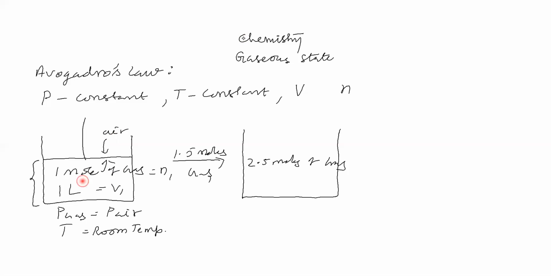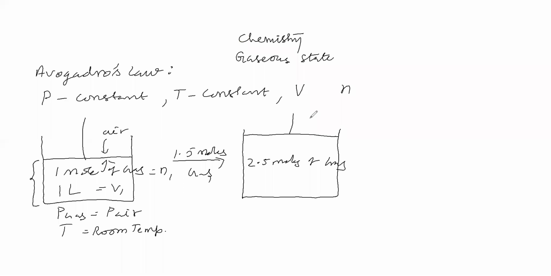Already this gas is exerting pressure and air is exerting pressure, and both are equal and opposite. Now the newly added gas molecules push the piston up. Therefore, the piston moves upward.